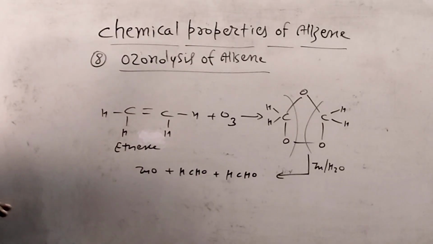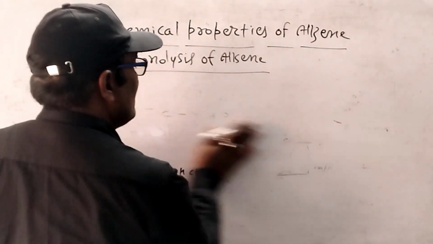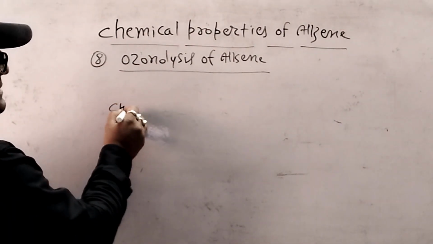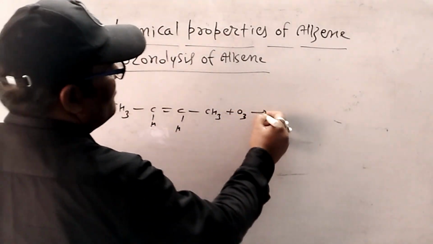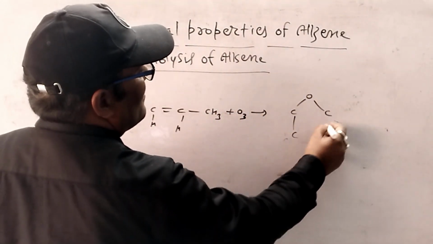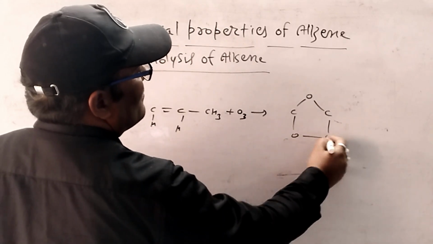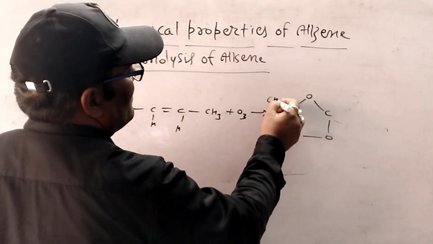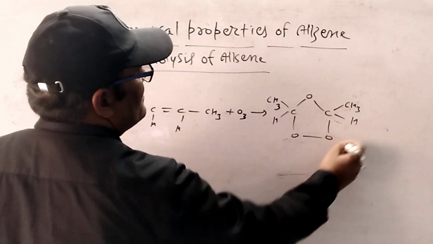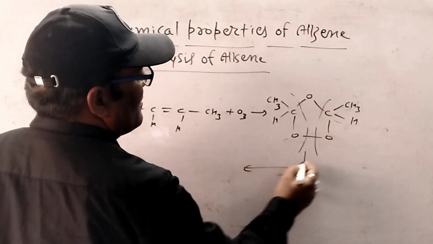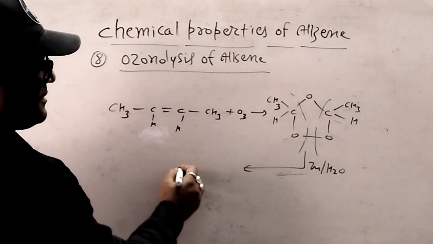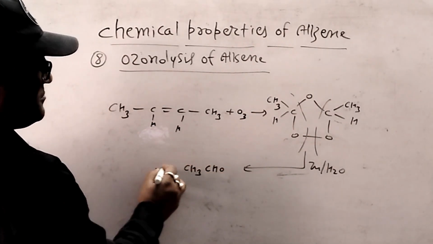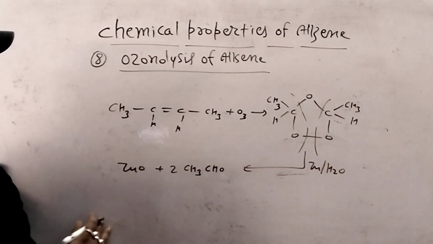Now this reaction is called ozonolysis. Now in another case, whenever another alkene reacts with ozone, CH3, CO and CH3, then after ozonolysis, Zn and H2O react with this addition product, then 2 moles of CH3CHO, ethanal, and ZnO compound is formed.